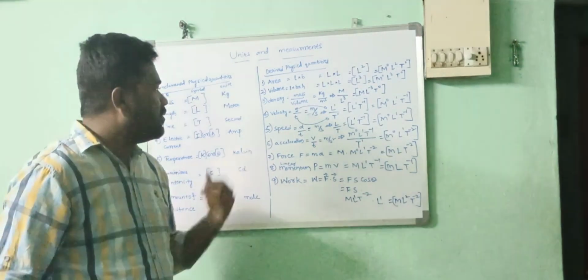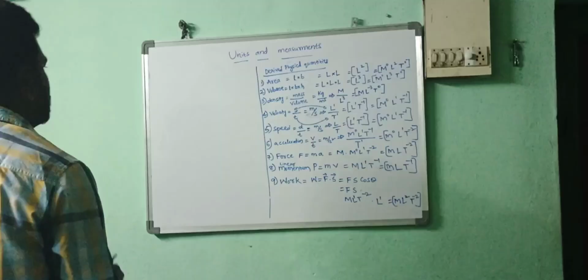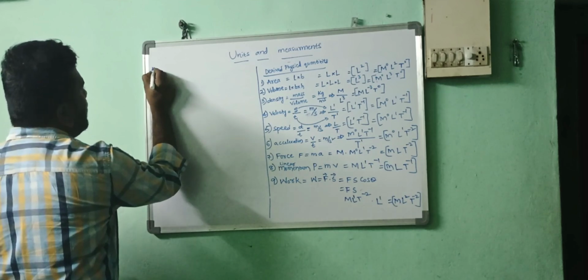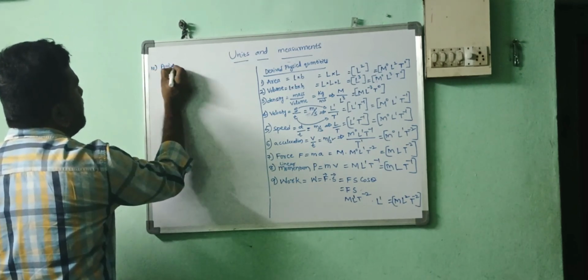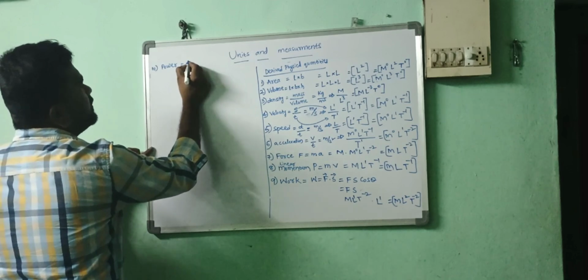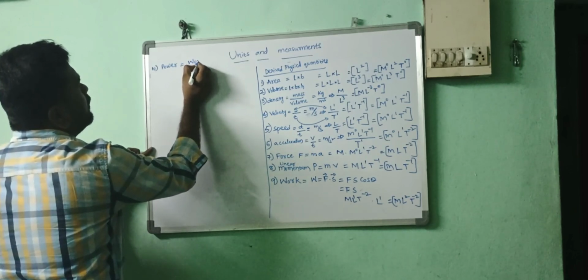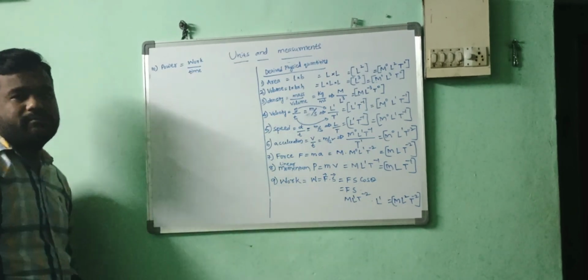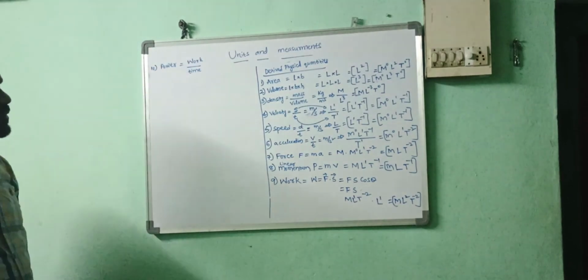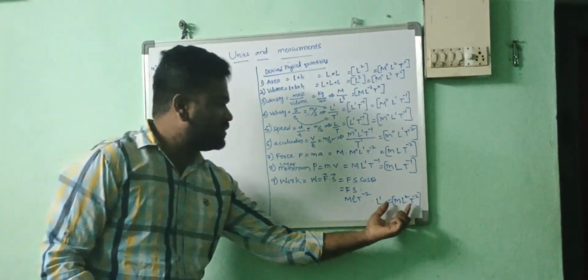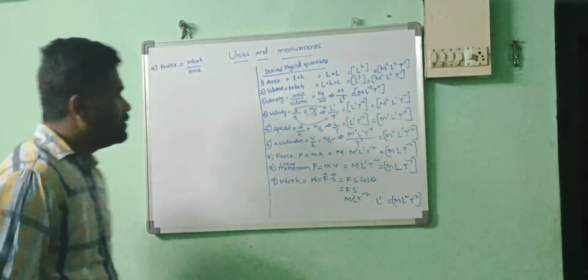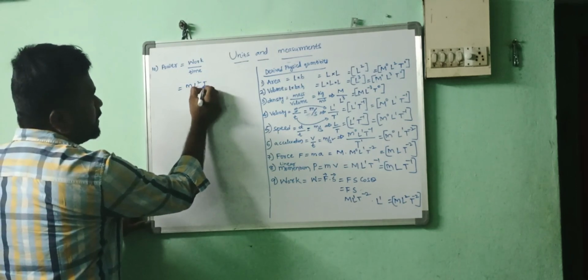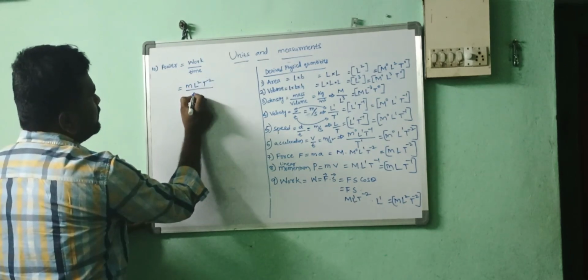Now we have to write more dimensions. Now which one? The next one: power. Power is what? Work by time, work done in unit time. What are the dimensions for the work? Simply you can write this instead of work: M L square T power minus 2 by time T only.